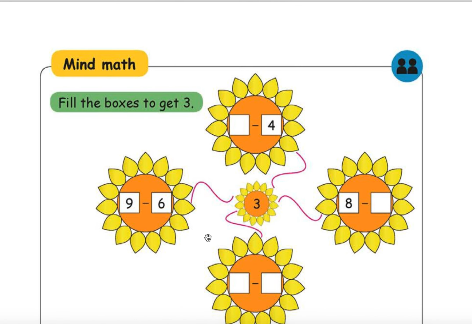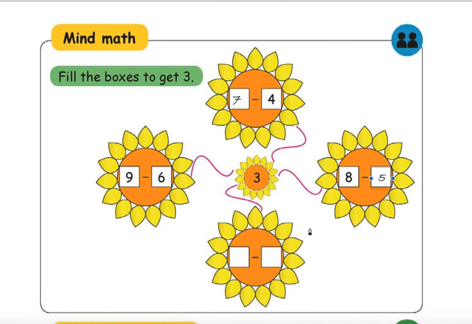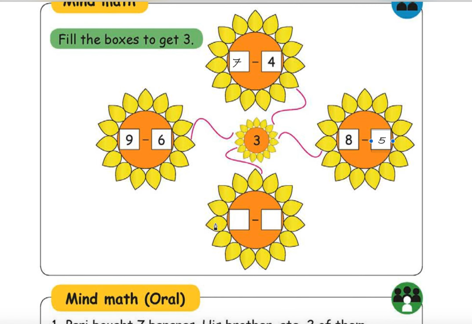Mind math. Fill the boxes to get 3. 7. This is 7. 7 minus 4 is 3. Right. 9 minus 6 is 3. 8 minus how much? Right. 5 is 3. You can fill your own numbers.